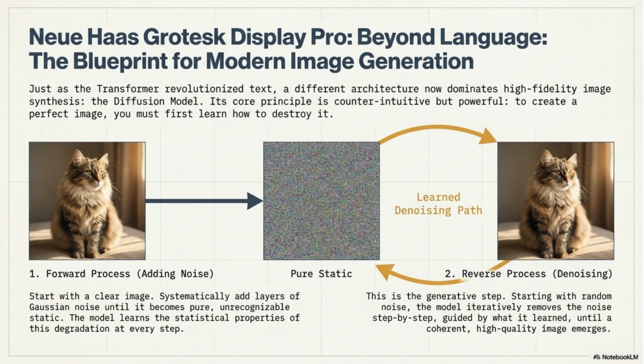Beyond language, the diffusion model now dominates high-fidelity image generation. Its core principle is counterintuitive. To create a perfect image, you must first learn how to destroy it. The forward process adds noise, and the reverse process iteratively denoises the image, generating a high-quality result.